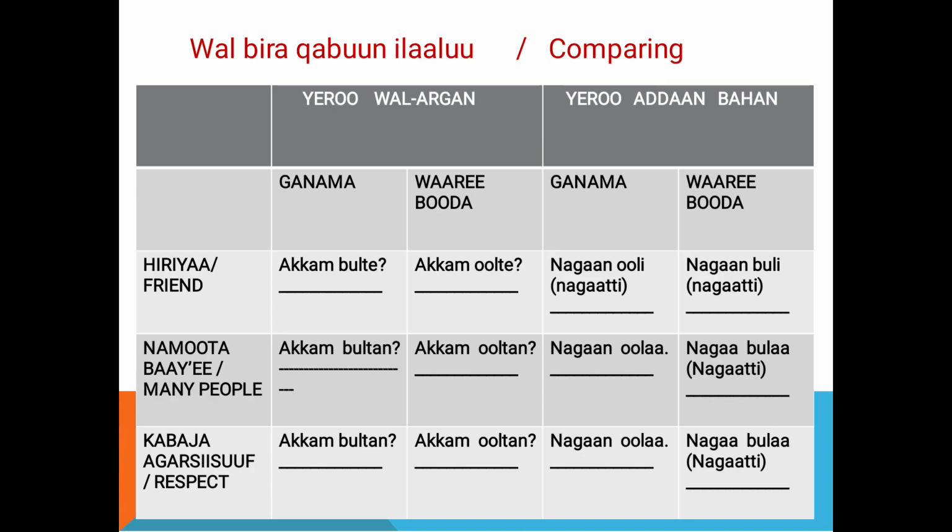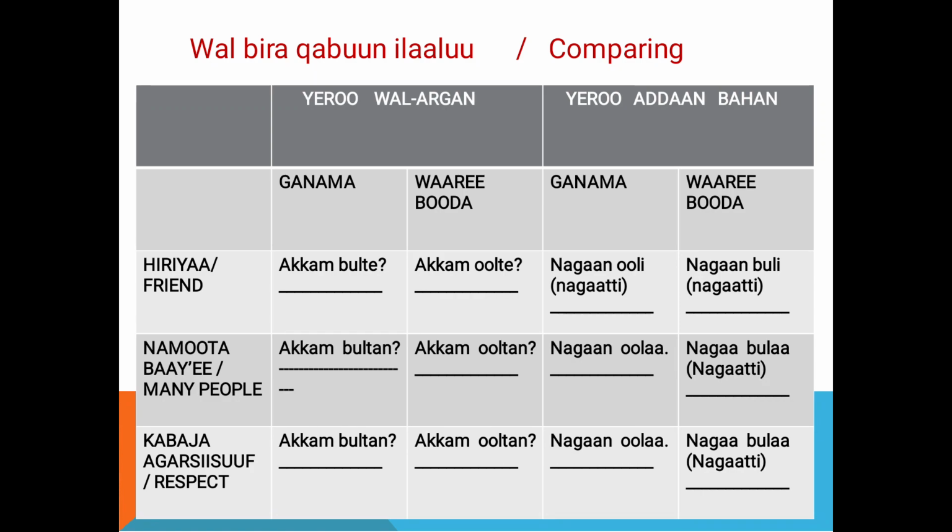Maybe at home time, for example. Yeroo addaan bahan, when they separate from each other. Okay, hiriyyaa means a friend. You can see in the morning, ganama, akkam bulte for your friend. But if it is a teacher, how do we say it? Akkam bultan, for many people or to show respect, down here. You see? But if it is our friend, akkam bulte. As well, if they are more than one person, akkam bultan.